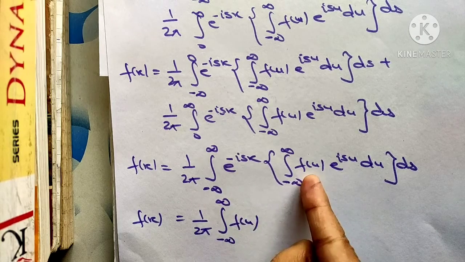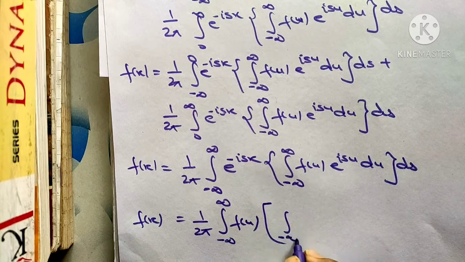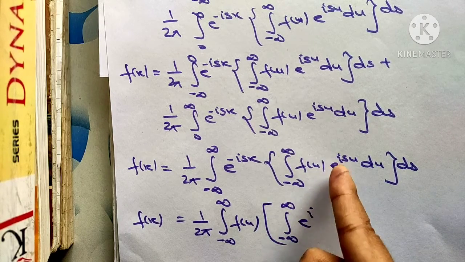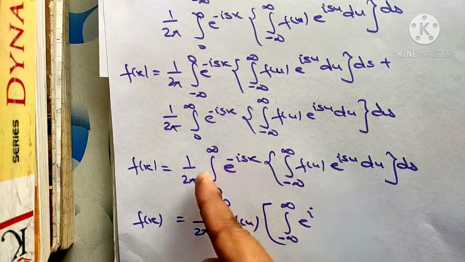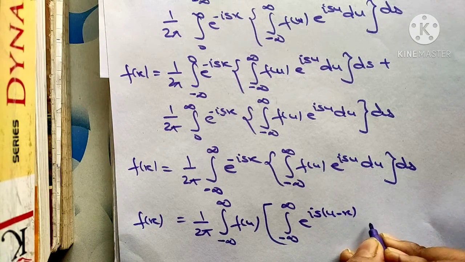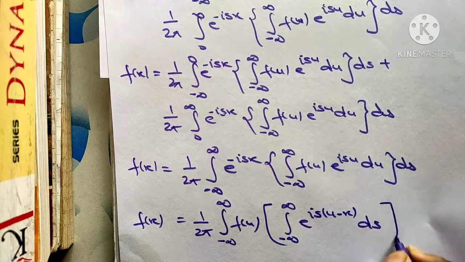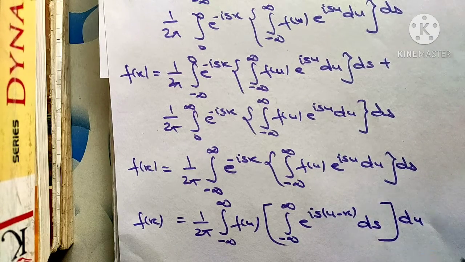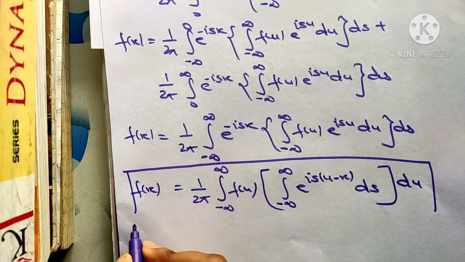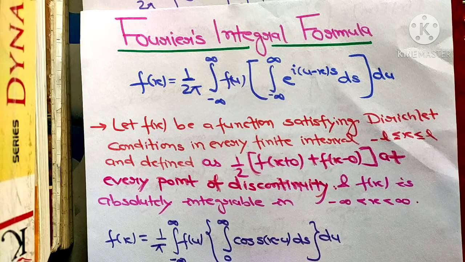We just keep this f(u) outside, put the square bracket, ∫ from minus infinity to infinity e^(is(u−x)), taking i and s common in both, ds, and we just put this operator in, with ds inside and du outside. So this is going to be our Fourier integral theorem. This is the proof of Fourier's integral formula.